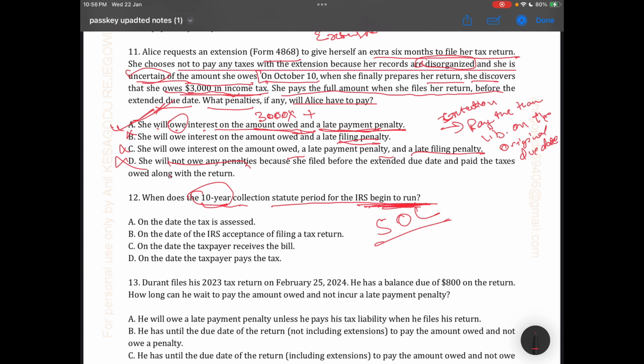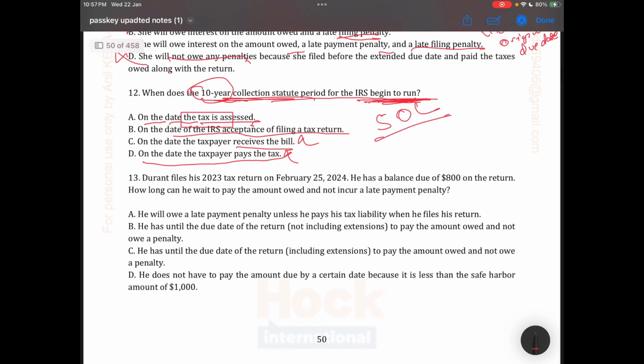Let's move to the answers. On the date the tax is assessed, on the date the IRS accepts the filed tax return, on the date the taxpayer receives the bill, on the date the taxpayer pays the tax, no. The correct answer is on the date the tax is assessed. The SOL will begin for the 10 years. Correct. Let's move to the next question.